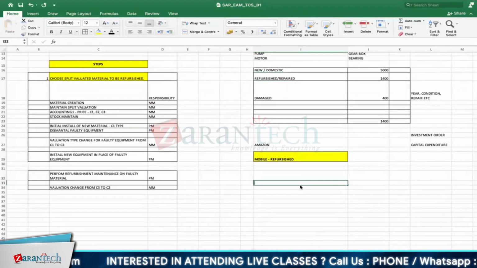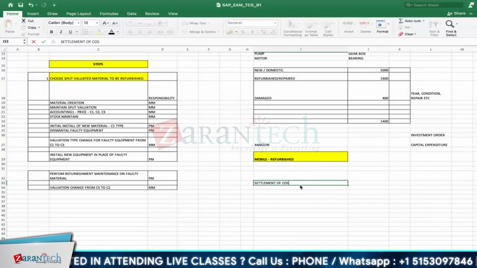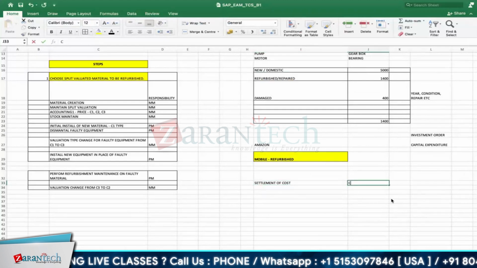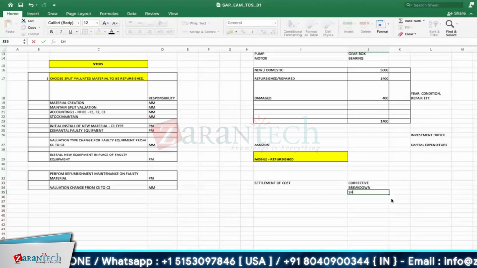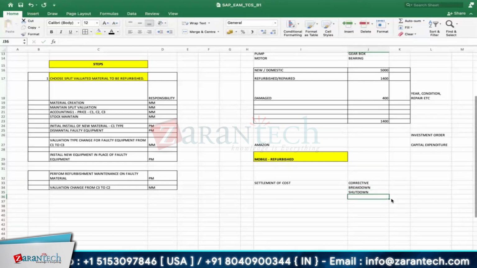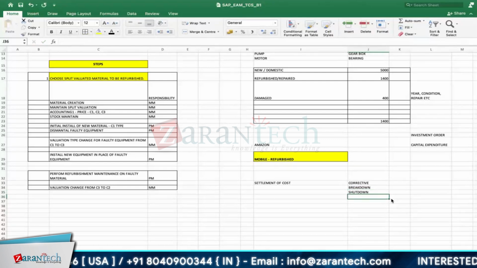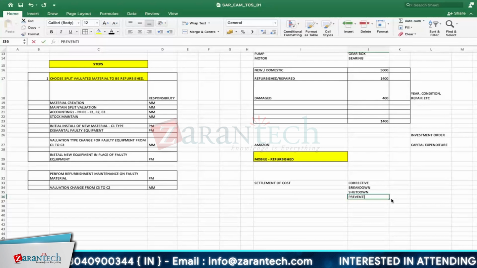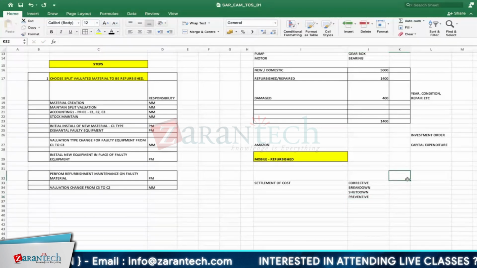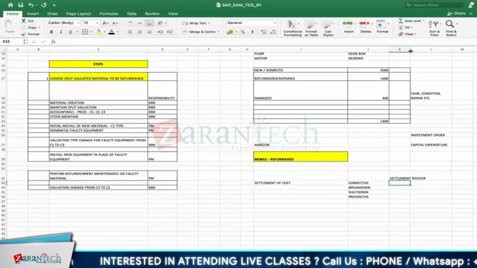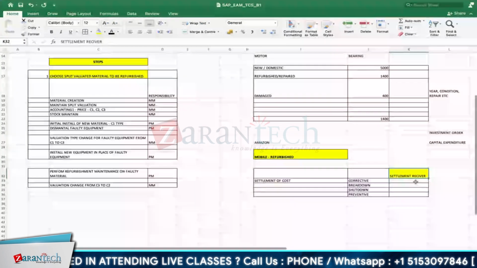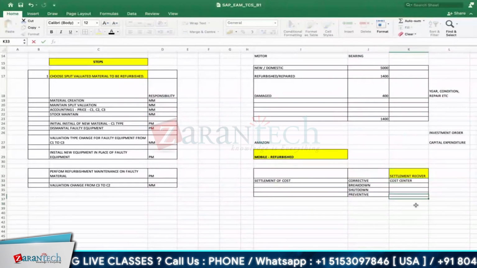Now another concept, the settlement of cost. We have done the corrective order, breakdown order, malfunction and breakdown order, and you dealt with the shutdown order. Then what else have we created? Preventive maintenance order. Here, what was the settlement receiver? Anyone? Settlement receiver. Where was the cost finally getting settled? The cost center. Correct. That was for your equipment.